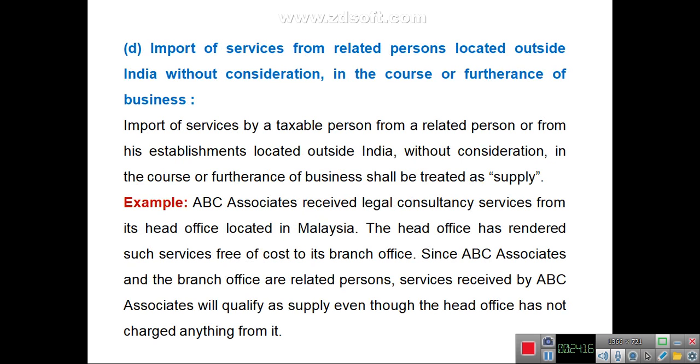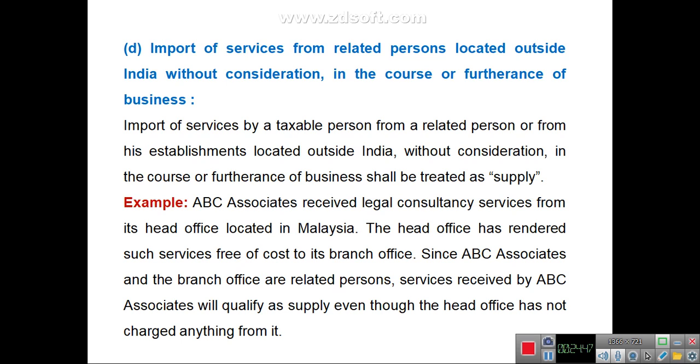The next is import of services from a related person located outside India without consideration in the course or furtherance of business. It means if there is import of services by a taxable person from a related person outside India, even without consideration, but in the course or furtherance of business, then that supply will be a taxable supply.